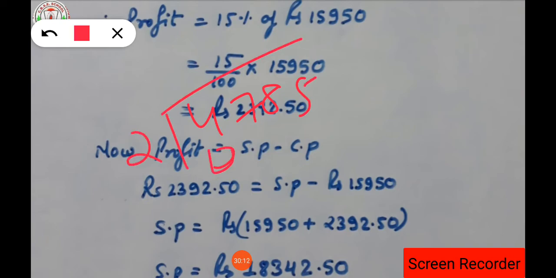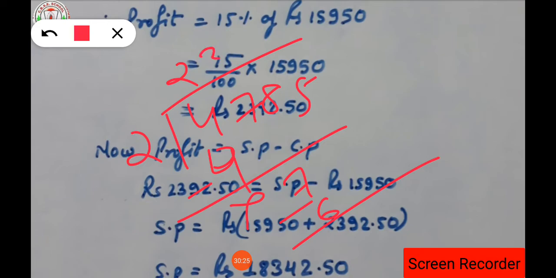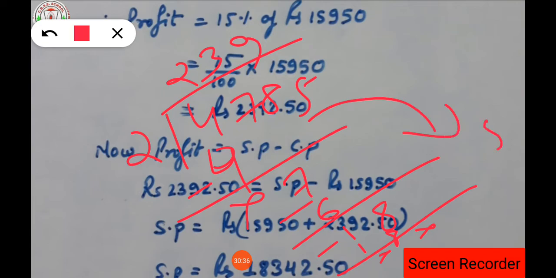So 4 in the table of 2 comes 2 times. 7 does not come in the table of 2, but less than 7 is 6, which comes 3 times. So 1 is left. Then 18 comes 9 times. So here 0. Now what number is left out? That 5 is left out.